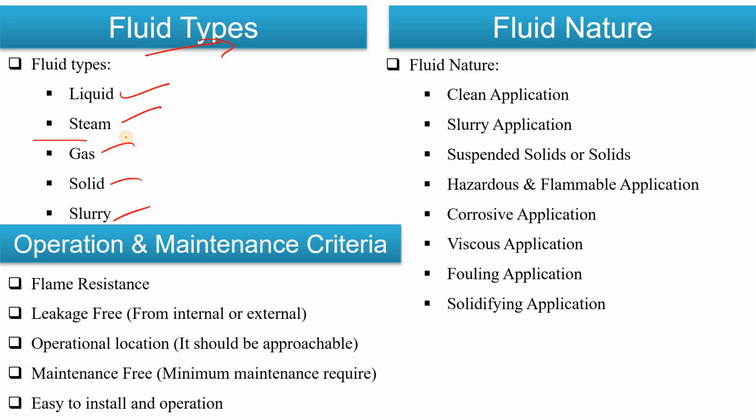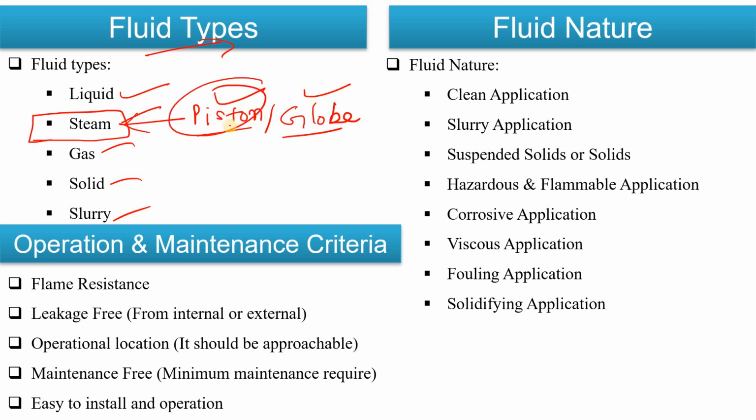Let's suppose in an industry, every industry we use steam, right? So in steam you will see that mainly we prefer the piston valve, because piston valves are designed for steam application. We also use the globe valve, but with respect to cost point of view, piston valves are cheaper than the globe valve.